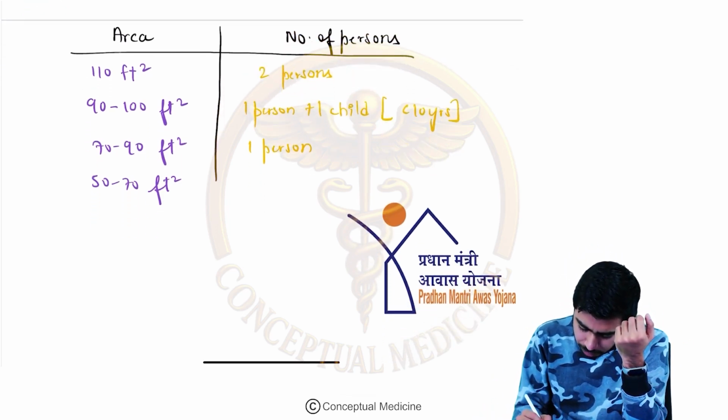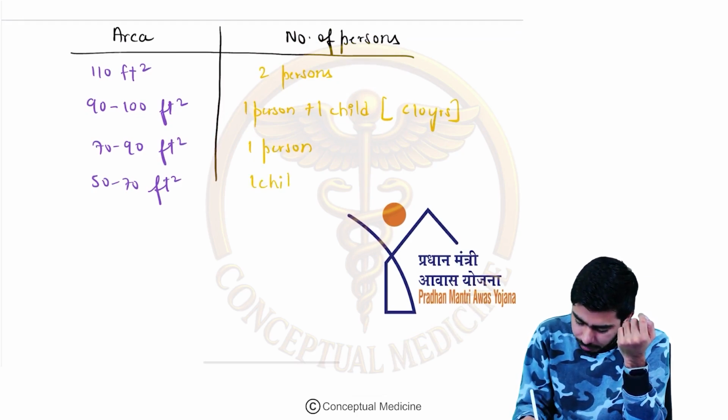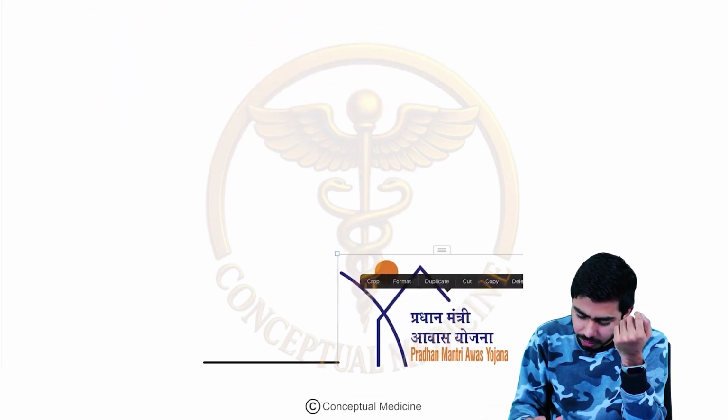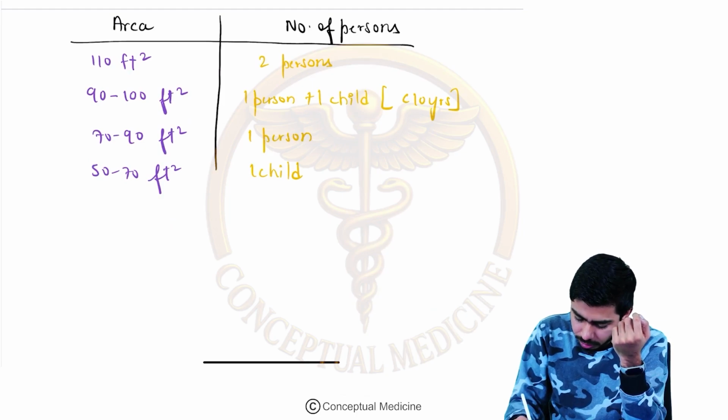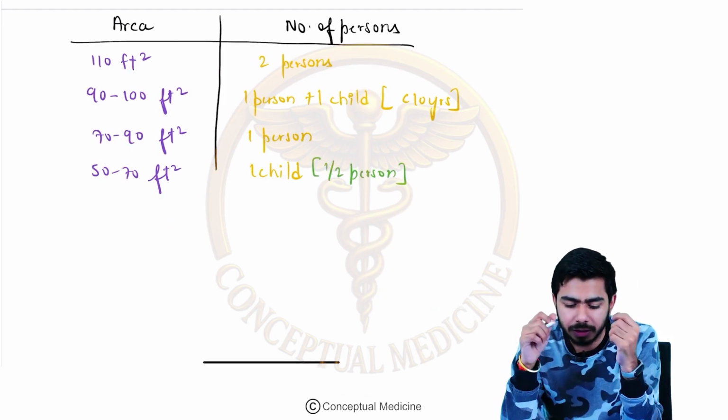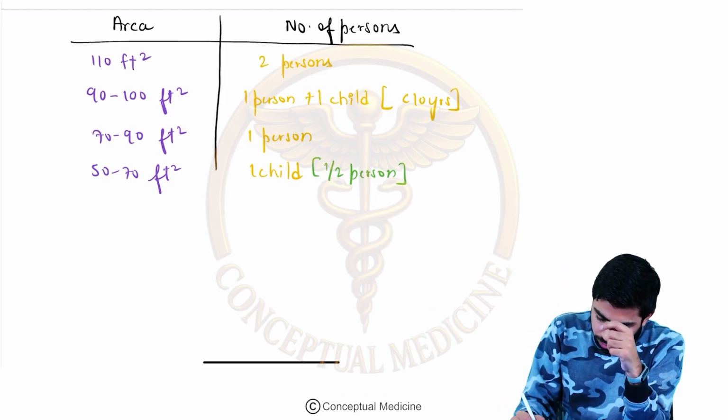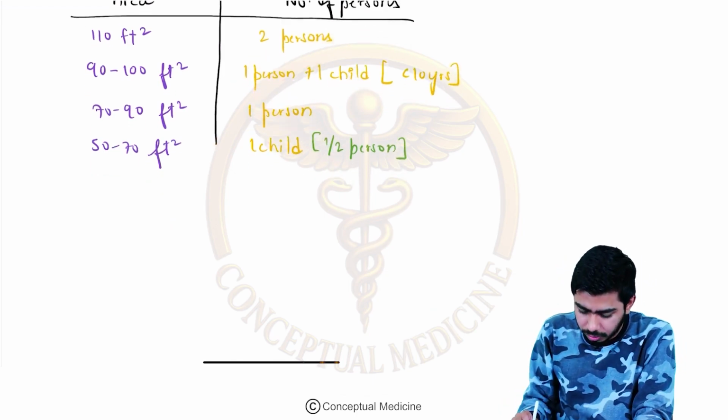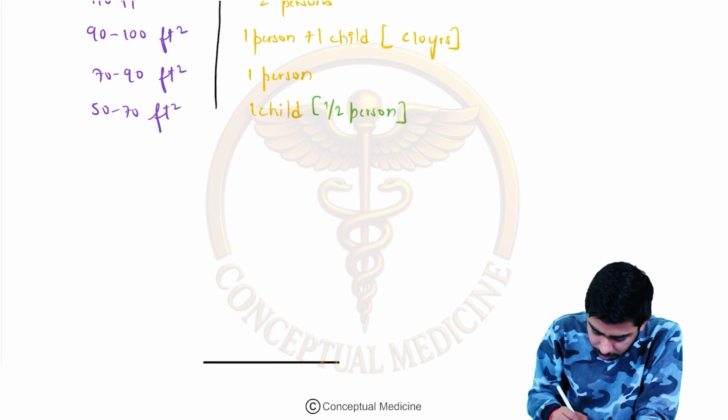And if you talk about 50 to 70, it is for half a person or one child, as I told you earlier. It can also be considered as a half person. I am just writing it so that you don't forget as well. Now, a few things which we need to understand over here.